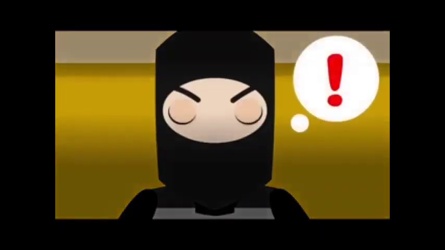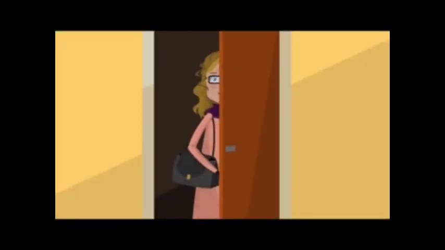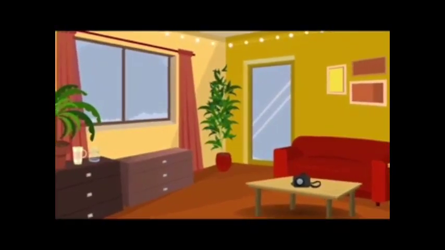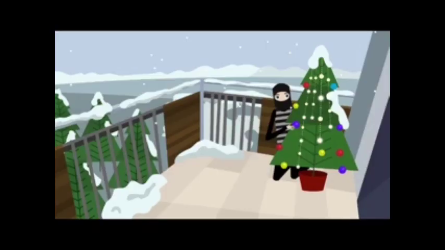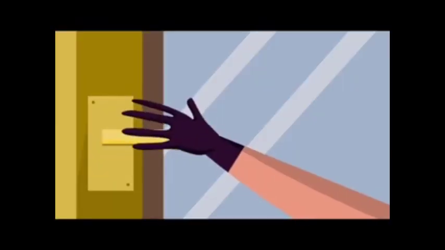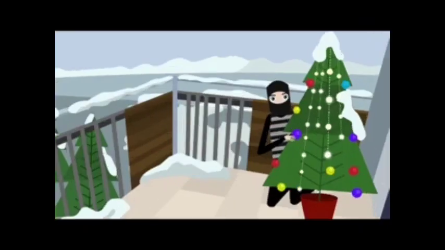But the owner returned because she had left her camera in the house. The burglar hid on the balcony. The owner noticed that she hadn't closed the balcony, so she closed it and left the house.